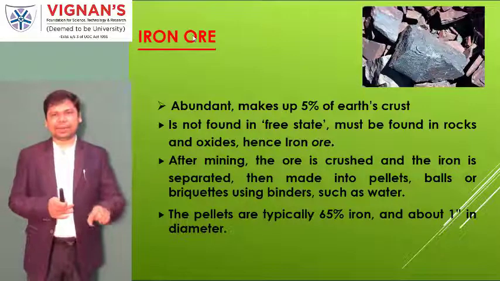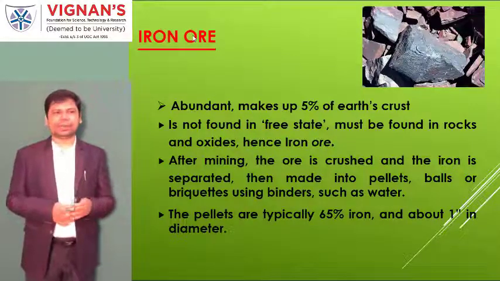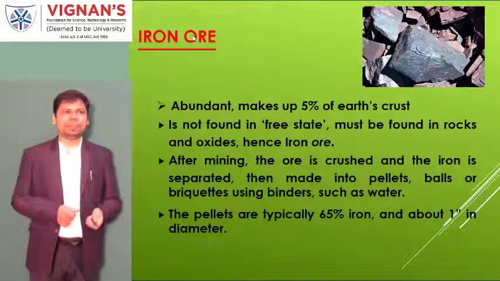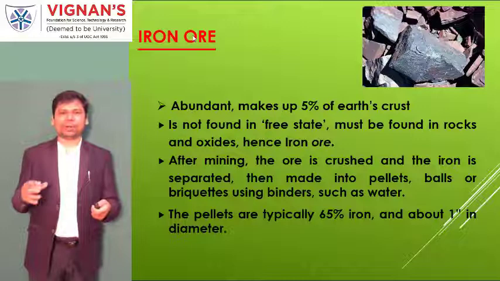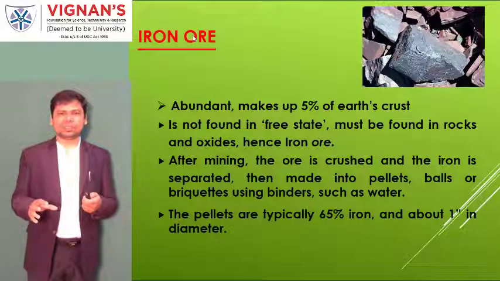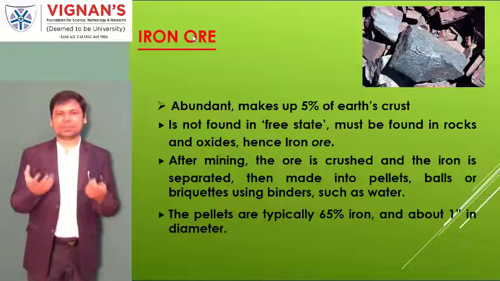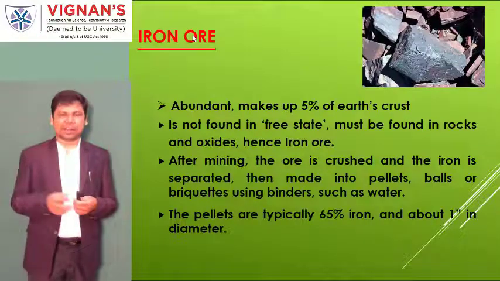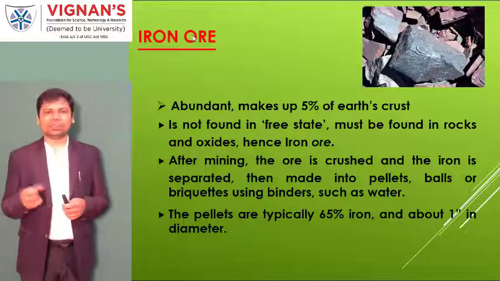Whatever minerals were mixed in earlier, all these things will be separated. That is why the iron available on the earth, as products and byproducts, we call iron ore rocks. Those rocks are crushed into small sizes. Those small sizes we call pellets, or ball size, bound with some water.